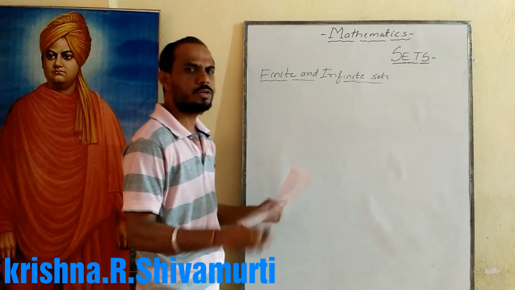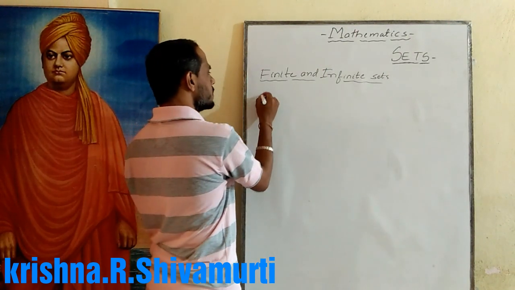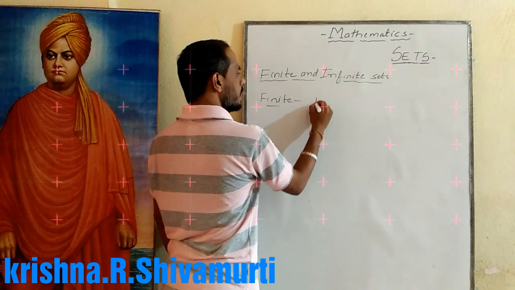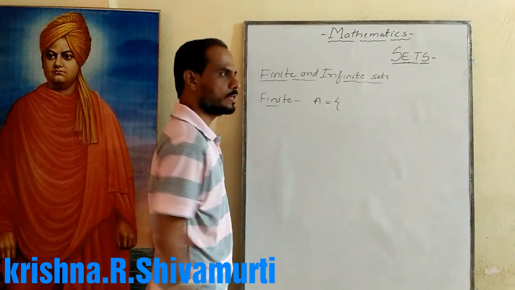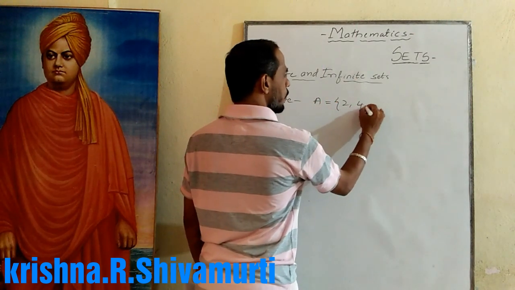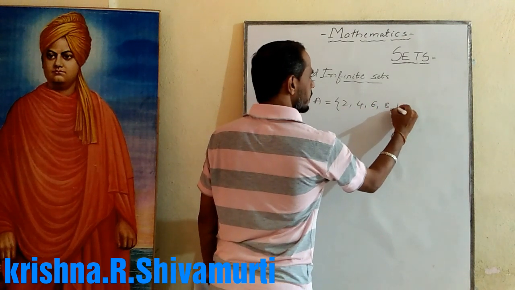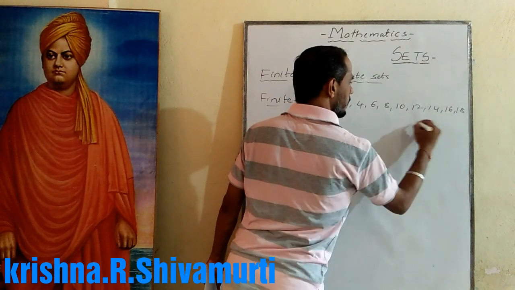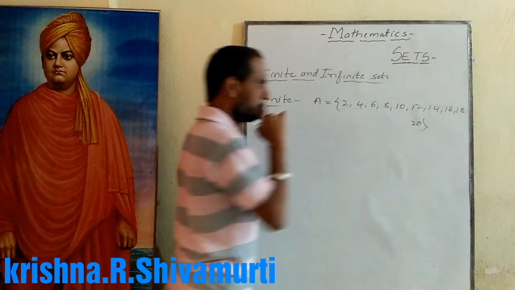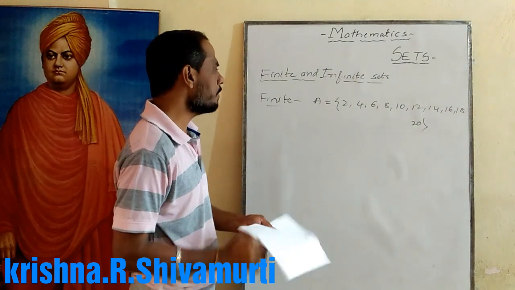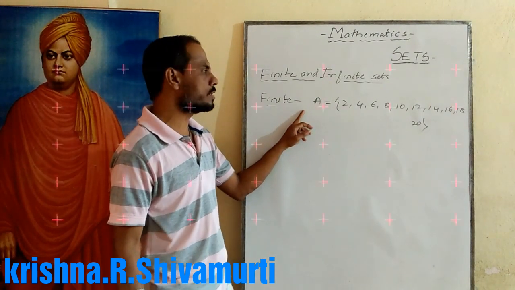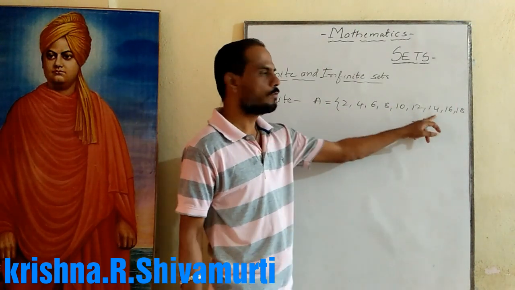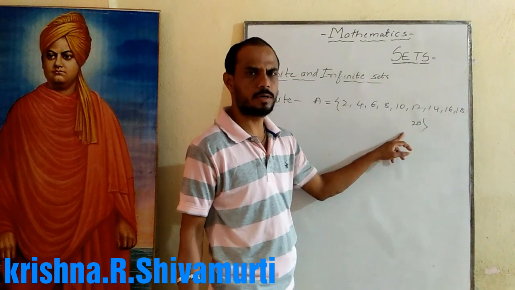For example, I will give examples for both. First, an example for the finite set. Set A is equal to {2, 4, 6, 8, 10, 12, 14, 16, 18, 20}.